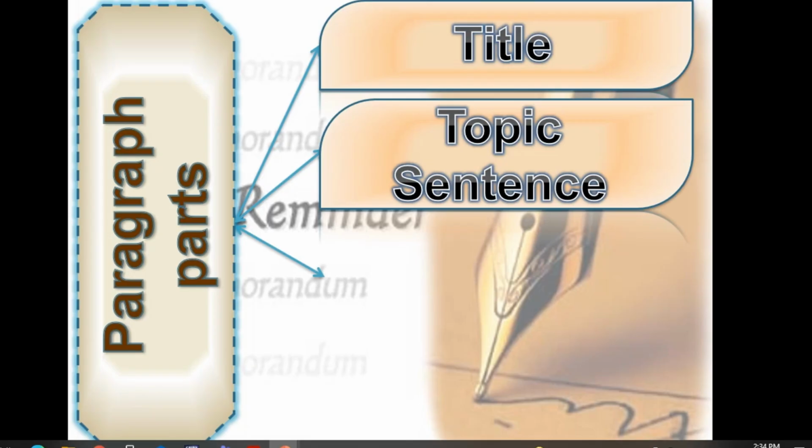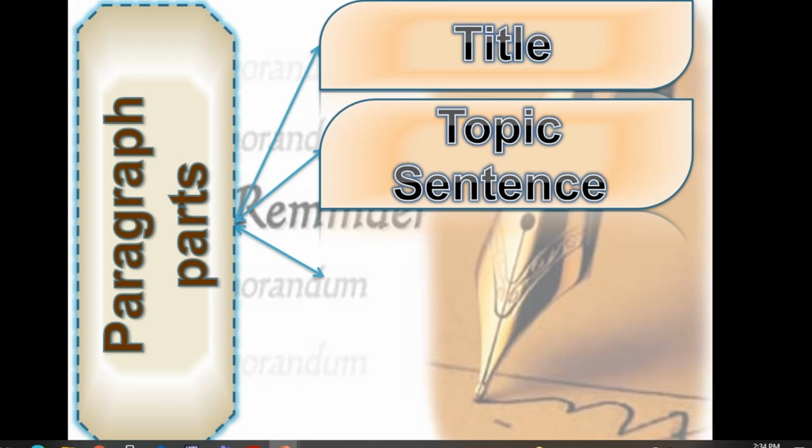What about the components of a good paragraph? Actually, you have to give a title to your paragraph, the topic. What is the topic? Homeless people. Homeless people is the title, the topic. Okay, homeless people have many problems. That is the topic sentence.